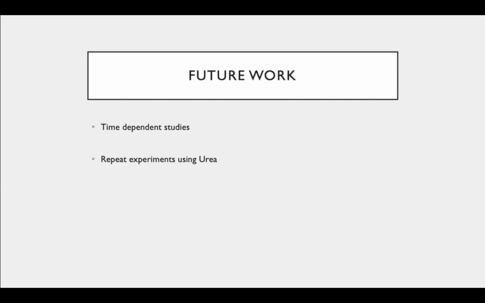For future work, we were given feedback from our lab group that these samples were not done time dependently, so some samples were subjected to our denaturant a little bit longer than others. We want to ensure that all denaturation is done purely based on stability and that time is not a factor. So we would want to do these studies again where we incubate all of the samples for the same amount of time. Somebody else would also need to come in and repeat these experiments using a different denaturant, such as urea, to get another perspective on our data. That would be really beneficial.